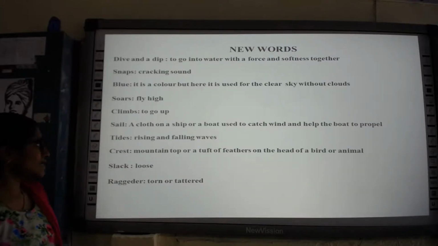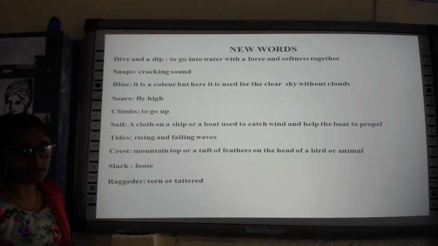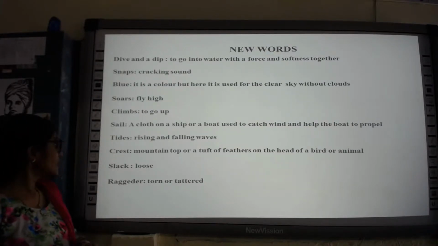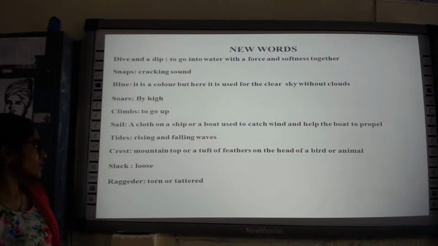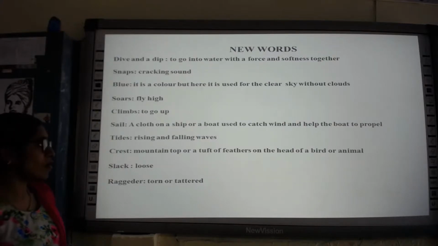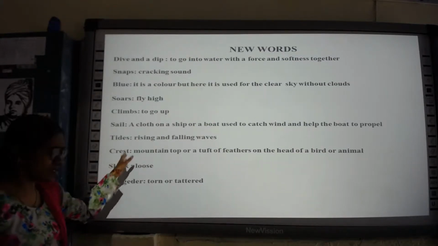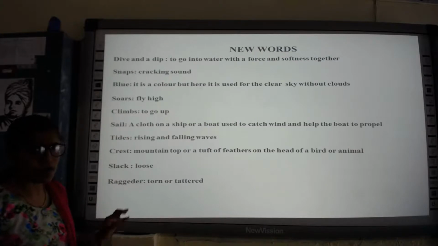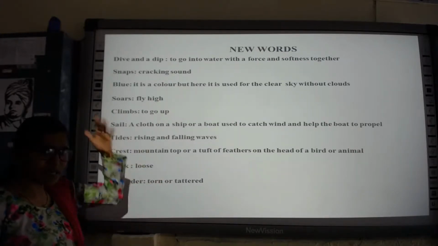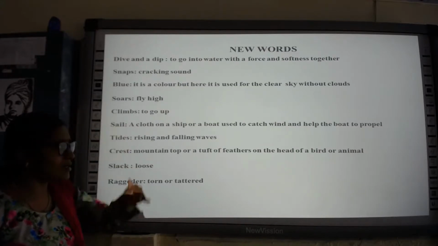Tides, rising and falling of waves in the ocean. Crest means mountain top or a tuft of feathers on the head of a bird or animal. Here it is crest, it means the top. Usually it is denoted as mountain top or the tuft in certain birds or animals.